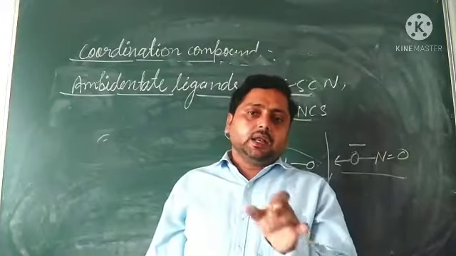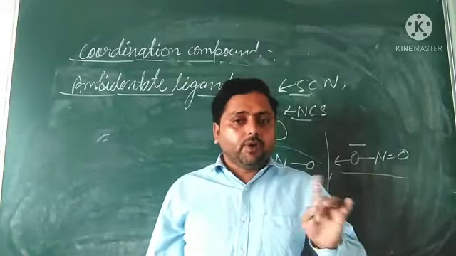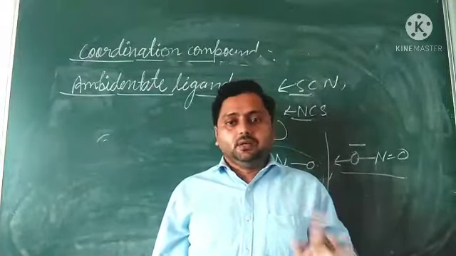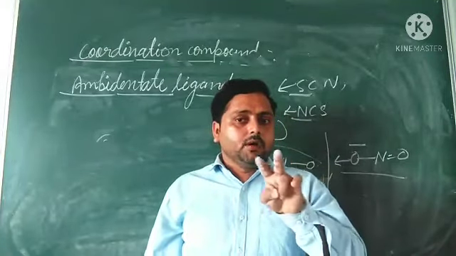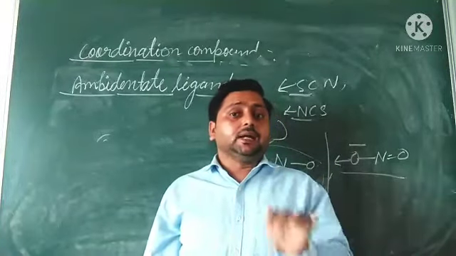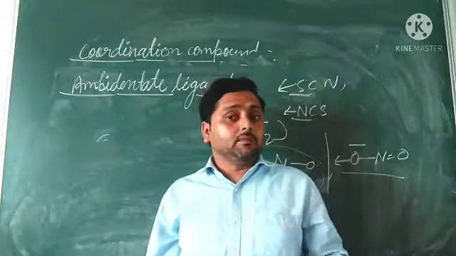A ligand that can form a bond from either side, in other words, that has two atoms to form a bond with the central metal atom but not together.